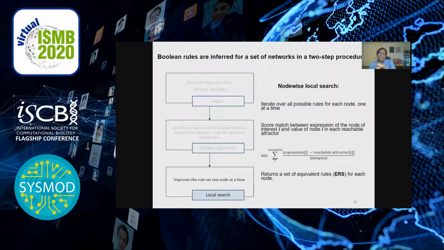The minimum error rule set that comes out of the global search is further optimized by a node-wise local search. Essentially, the regulatory rule for each node, one at a time, is modified while the other rules are held constant, and the fit of the modified rule is scored similarly to the score that's used for the global search. This procedure returns a set of rules for each node that all describe the data equally well. I'll be referring to this set of equivalent rules as the ERS.